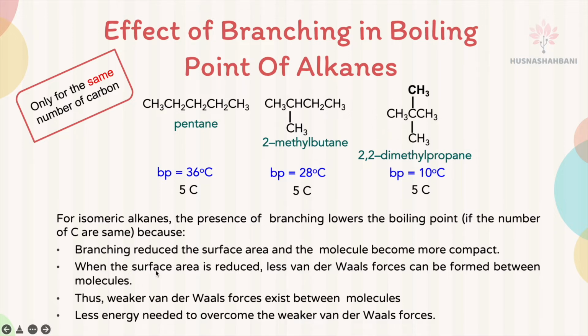So when the surface area is reduced, meaning the alkane that has more branches, less van der Waals forces can be formed between molecules. So the alkane that has more branches has a smaller surface area. When the surface area is small, less van der Waals forces can be formed because this carbon in the middle is less exposed than all this carbon. This has more exposure to the outside. This one has less exposure, so the surface area is smaller with more branches.